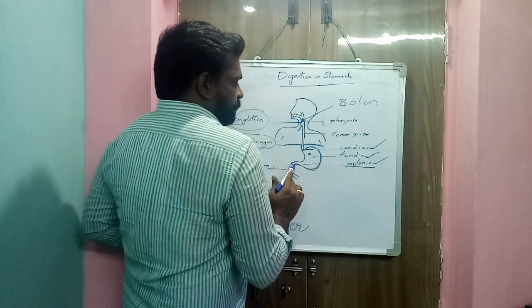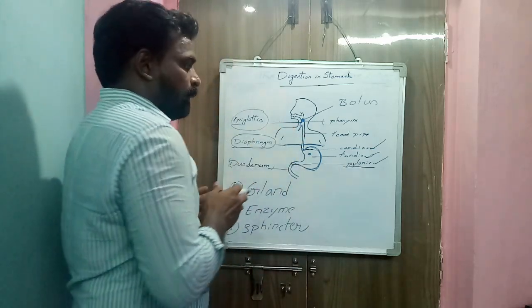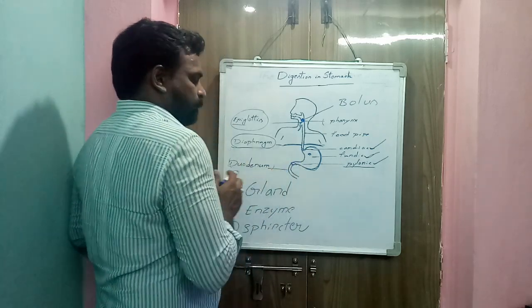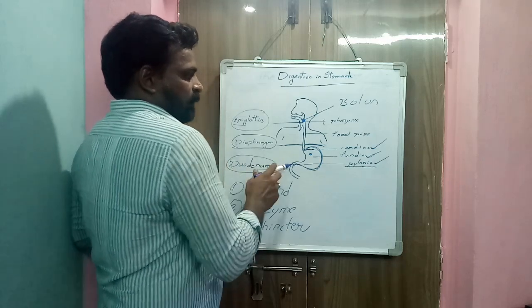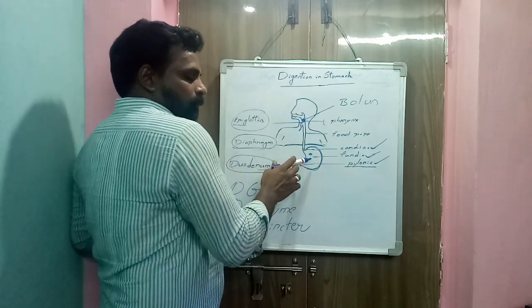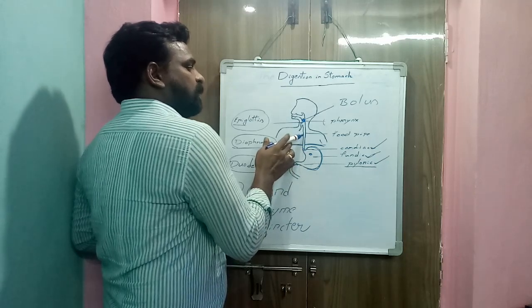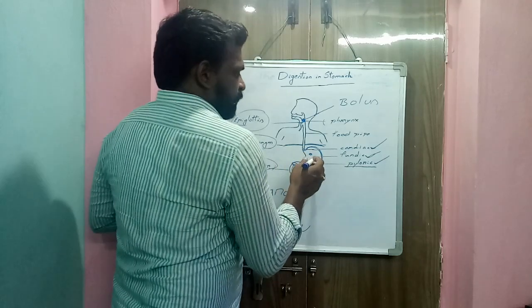And here another sphincter is present. That sphincter is called the pyloric sphincter. This sphincter allows the food materials from the stomach to the duodenum. Duodenum means the first part of the small intestine. So this sphincter allows the food from the stomach to the duodenum, and this sphincter allows the food materials from the esophagus to the stomach. So the digestion is going on in the stomach.